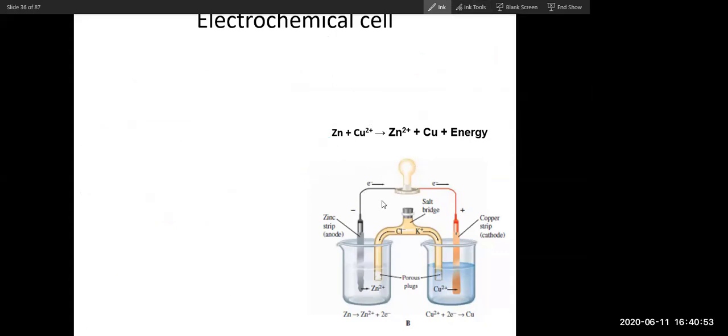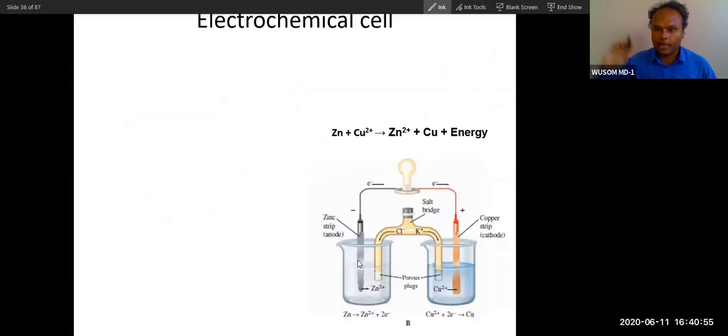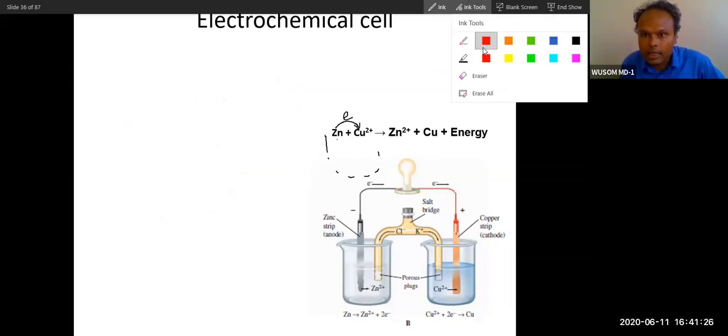So we will compare. You must have studied the electrochemical cell in your +2 level. Let's repeat it. Zinc has low electron holding capacity in comparison to copper. When you put zinc and copper in one flask, copper will take away electrons from zinc.